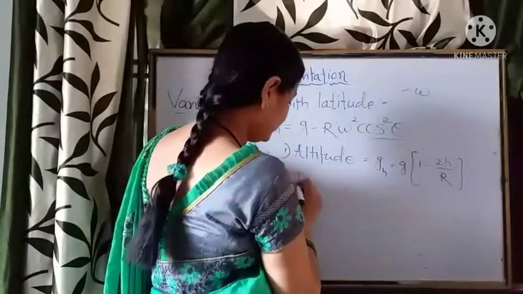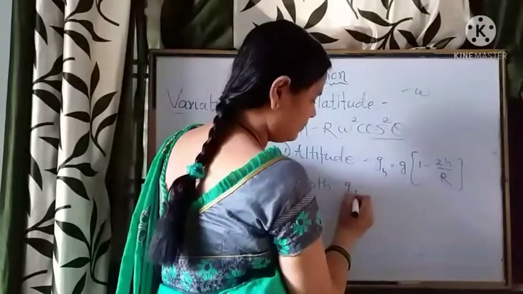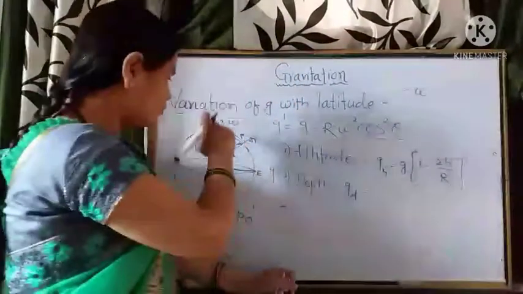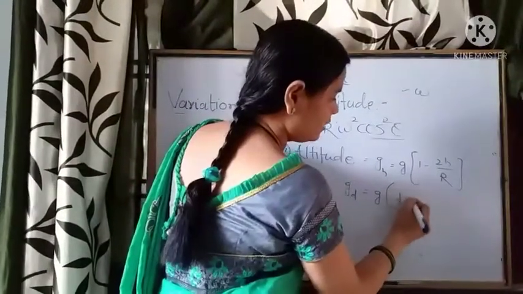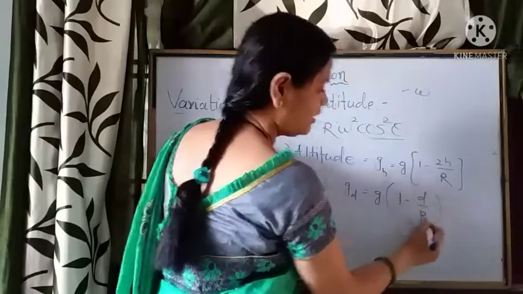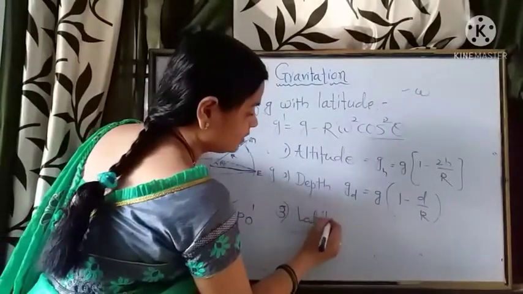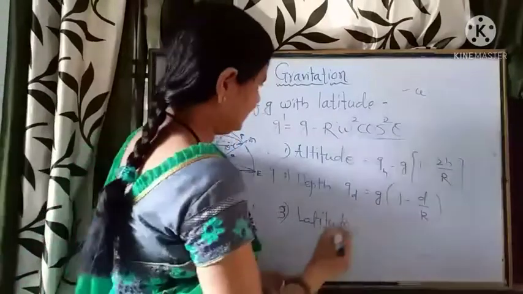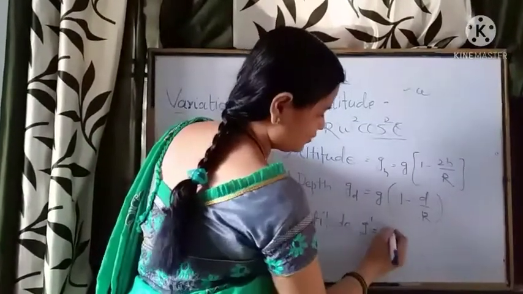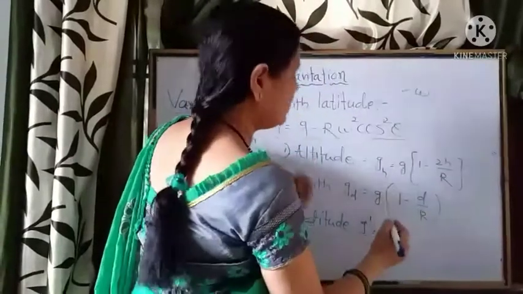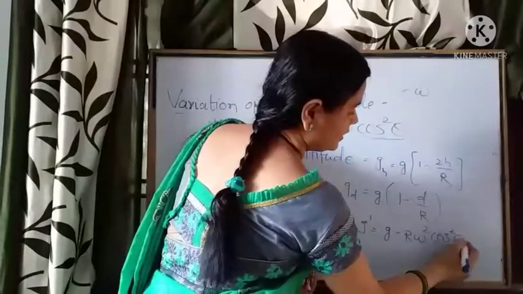For depth, g at a depth d below the surface of the earth is equal to g into bracket 1 minus d by r. And for latitude, g dash is equal to g minus r omega square cos square theta.